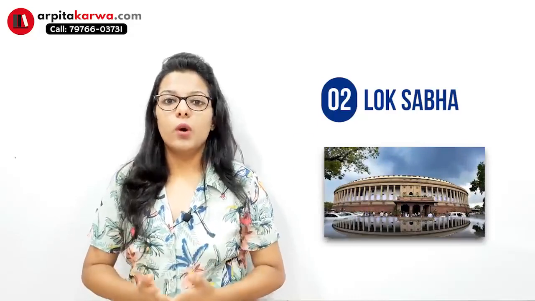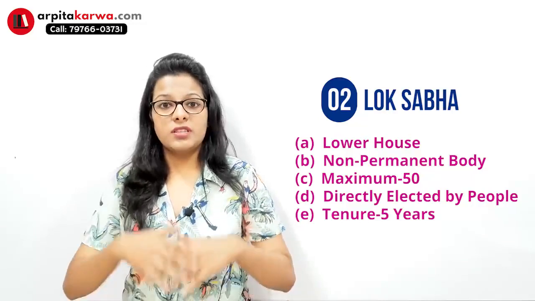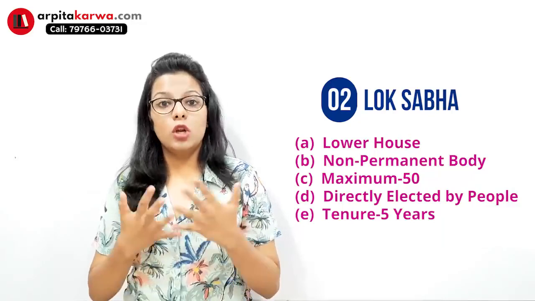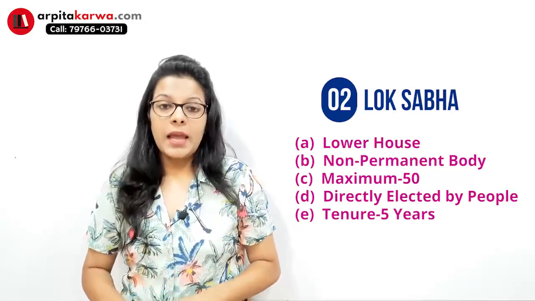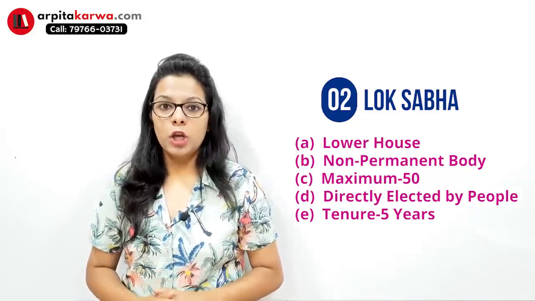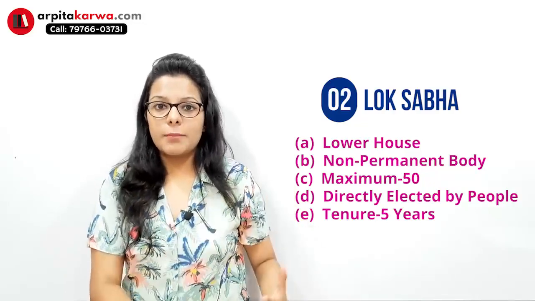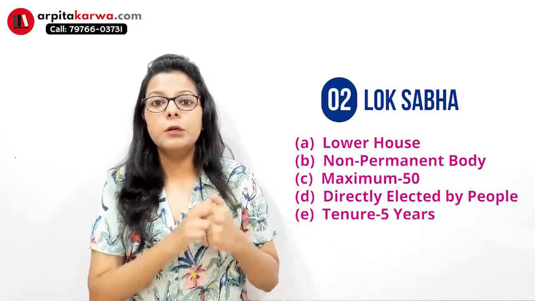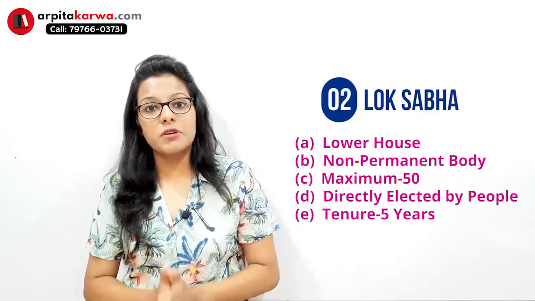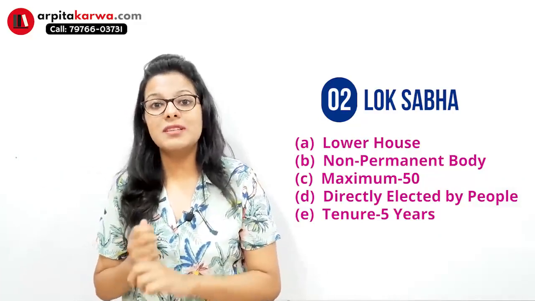Lok Sabha is called the lower house and unlike Rajya Sabha, it is non-permanent. Okay, so it can be dissolved anytime. Maximum members which can be there in Lok Sabha is 550. And all the members which are there in Lok Sabha, they are directly elected by people. So Lok Sabha is lower house because in this house, all the members are directly elected by the people, and this is how democracy functions. Tenure of each member is 5 years, unlike Rajya Sabha. In Rajya Sabha, the tenure of each member is 6 years.